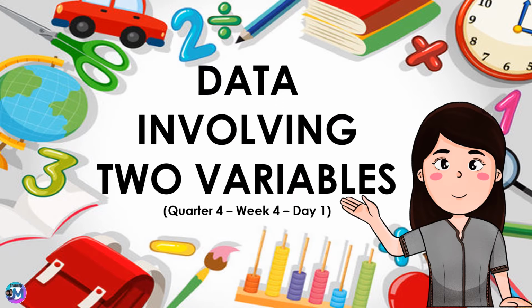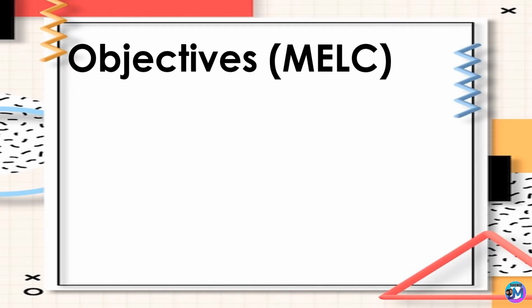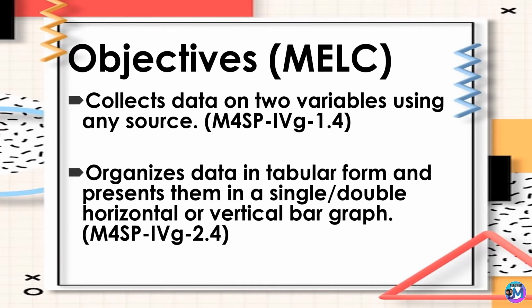For Quarter 4, Week 4, Day 1. Our topic is all about data involving two variables. For our objectives from our MELC or Most Essential Learning Competency: 1. Collects data on two variables using any source. And 2. Organizes data in tabular form and presents them in a single or double horizontal or vertical bar graph.